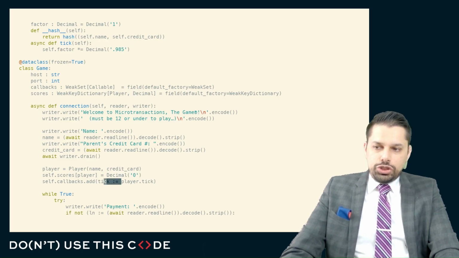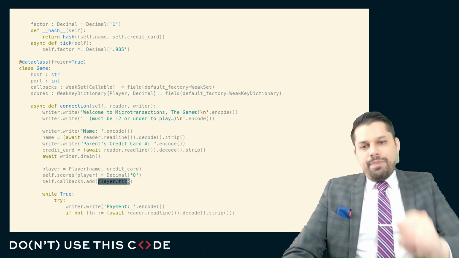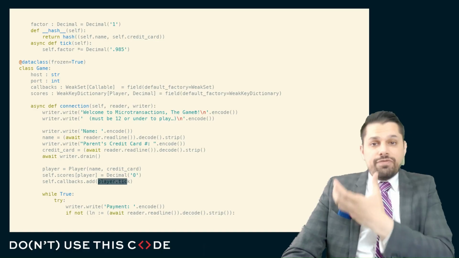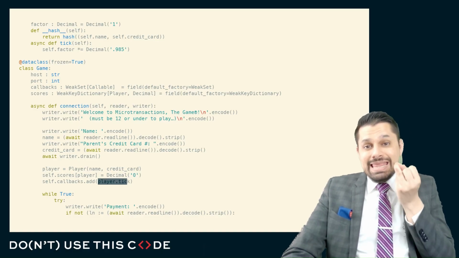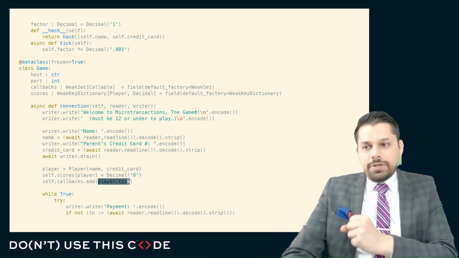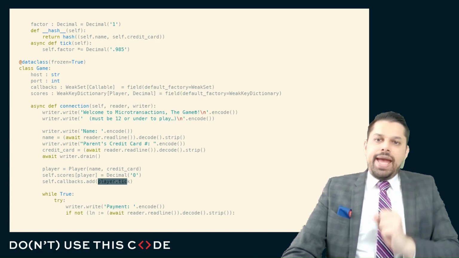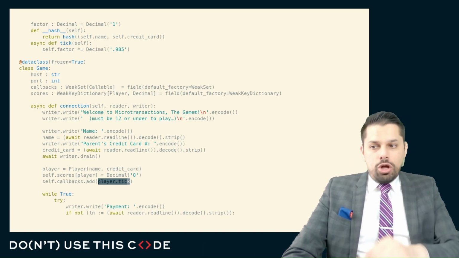So in the original version of the code, you had something that looked like this. In this version, this would create a bound method for the tick method of this player object, and because nothing else kept this bound method alive, it would immediately be deallocated. And once it was immediately deallocated, it would immediately be removed from the callbacks weak set, and you'd see there were no callbacks, and no callbacks would be called.